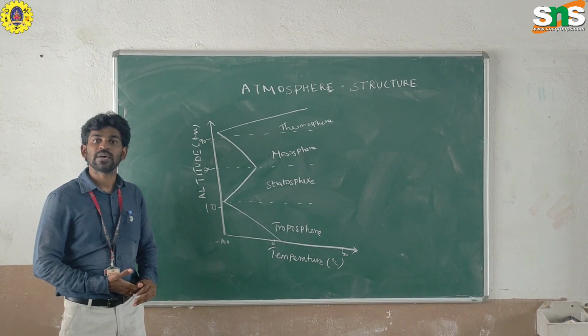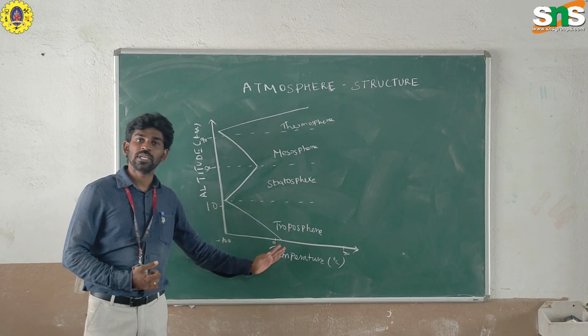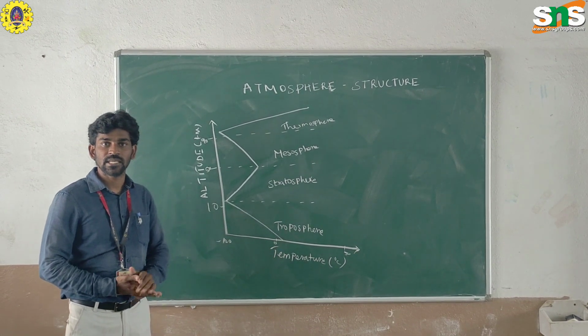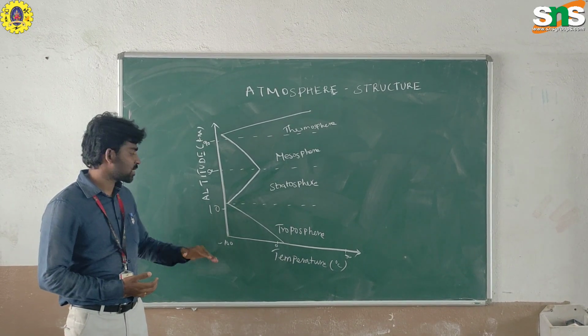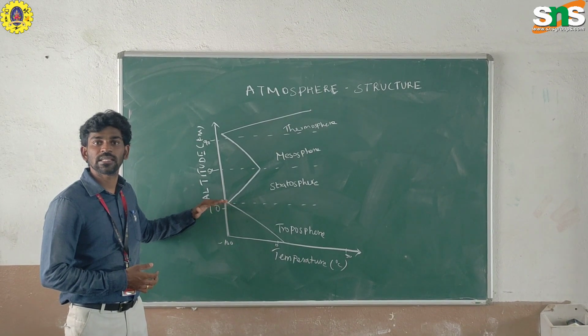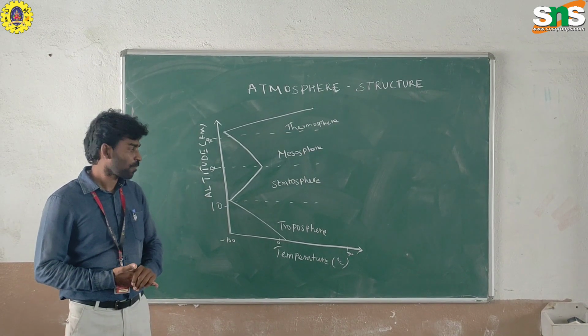It has a temperature of about 10 to 20 degrees Celsius, and it extends from the earth surface up to a maximum of 10 to 16 kilometers.